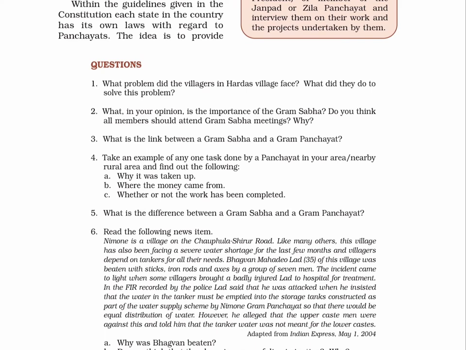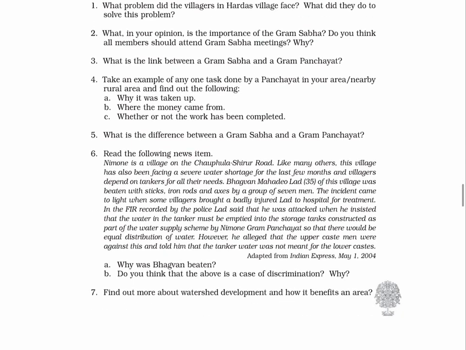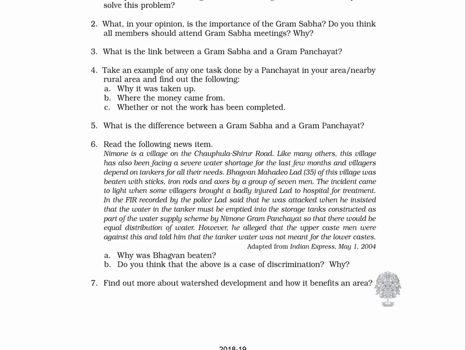4. Take an example of any one task done by a Panchayat in your area or nearby rural area and find out the following. A. Why it was taken up. B. Where the money came from. C. Whether or not the work has been completed. 5. What is the difference between a Gram Sabha and a Gram Panchayat?